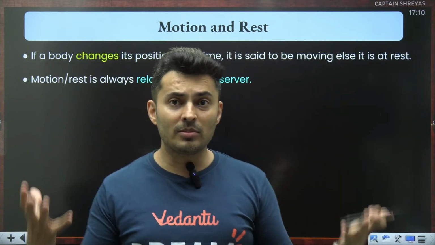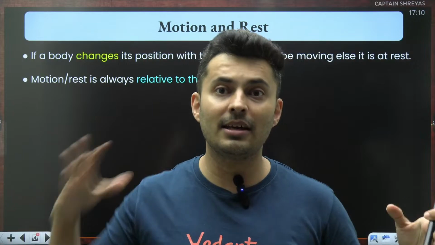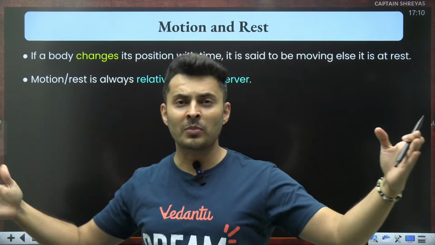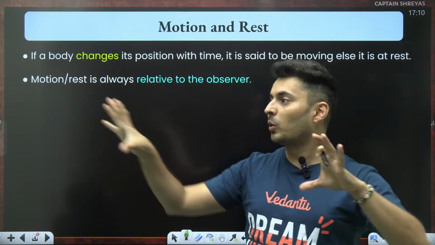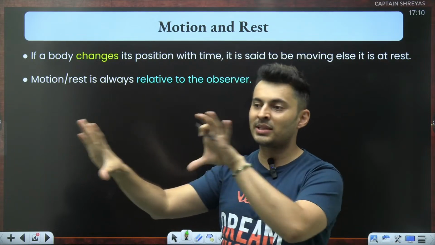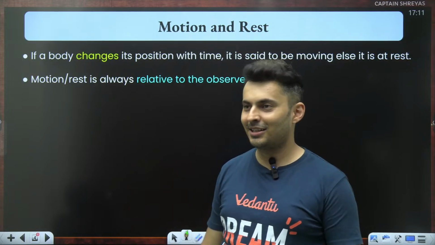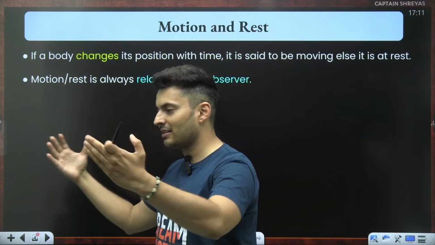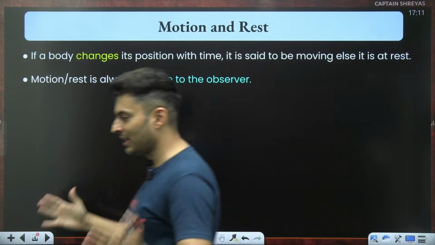So whenever an observer makes a judgment, understand they are making it with respect to something. You always compare: oh, the tree is at rest, and with respect to the tree, the bus is moving. That's why you say the bus is moving. So you always compare it with the surroundings, the mountains, the buildings, the trees, the road, etc.